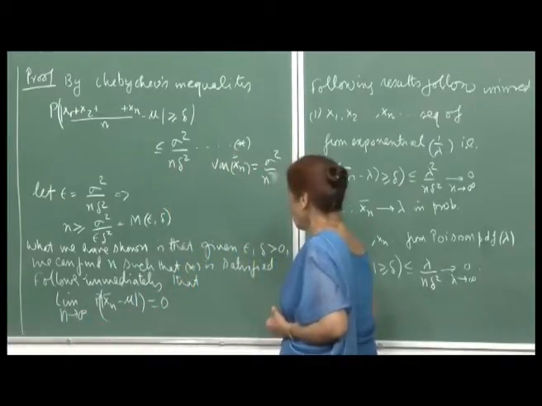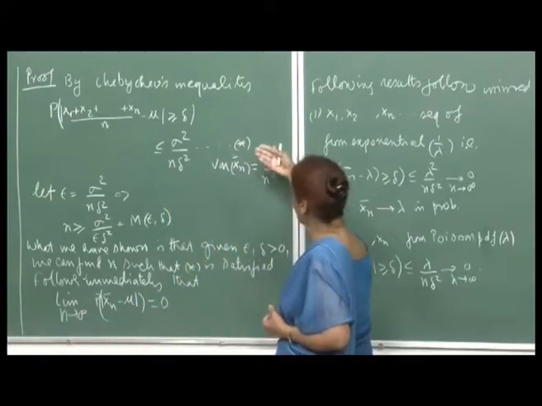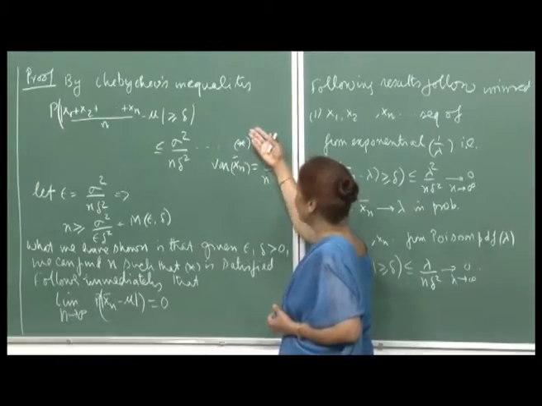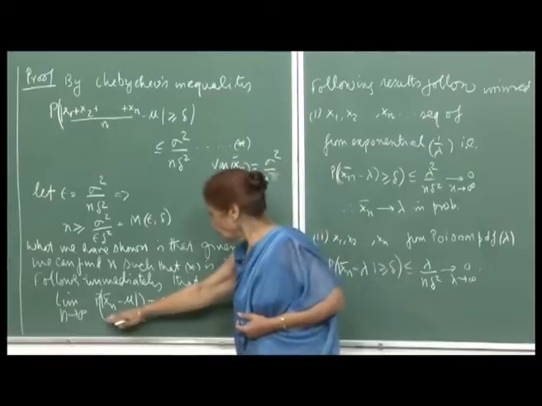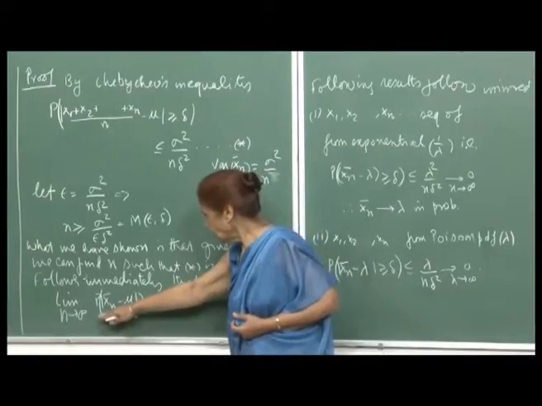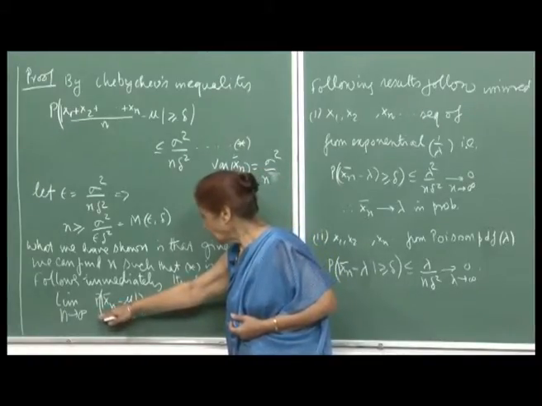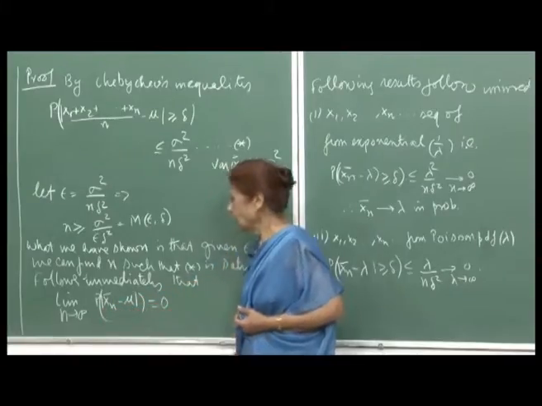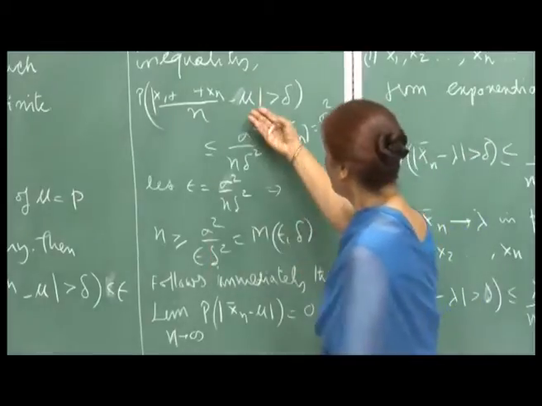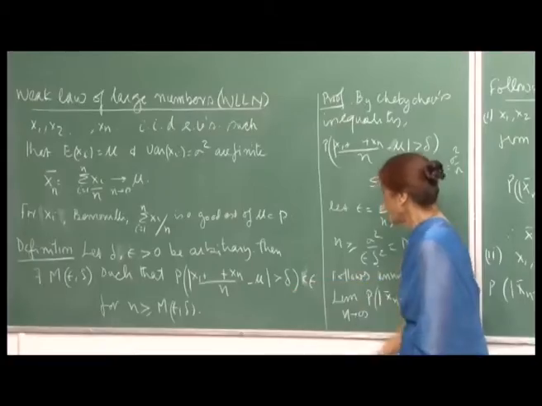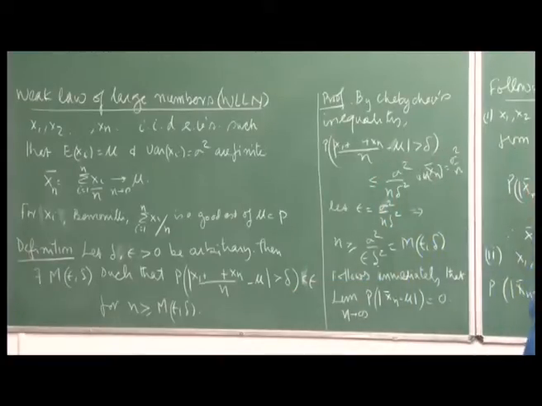So, therefore, you see again that I have made very good use of Chebyshev's inequality to show that the limiting value of the probability of the absolute value of x n bar minus mu being large will tend to 0 as n goes to infinity. By Chebyshev's inequality this will be satisfied, and so we have shown that x n bar will converge to mu in probability.